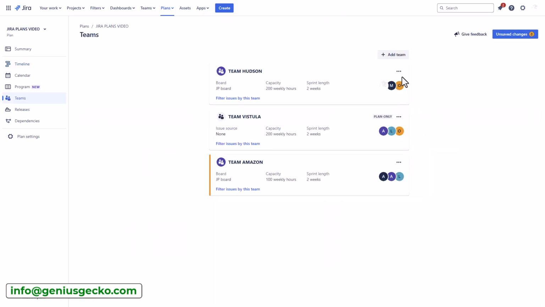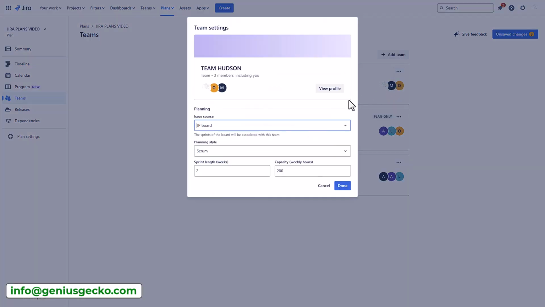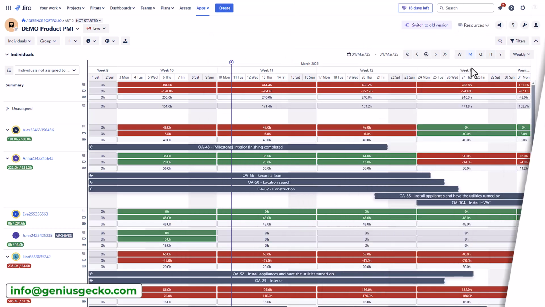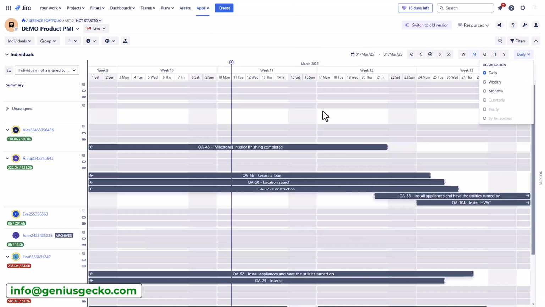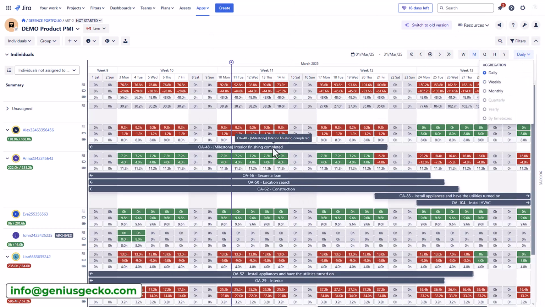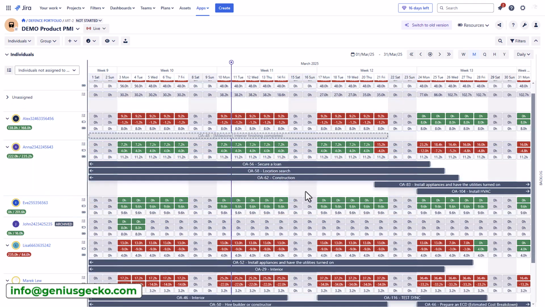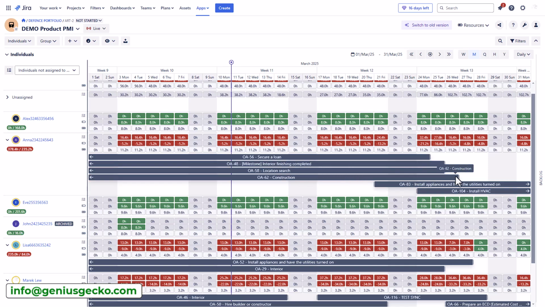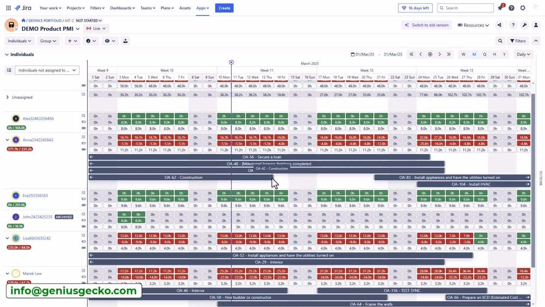By default, you'll be allocating resources at the team level rather than managing the intricacies of each individual's availability and capability. This is an area where advanced resource management tools like BigPicture can add significant value. BigPicture addresses the challenges of granular workload planning. Beyond team allocation, BigPicture enables precise assignment of tasks to individual team members, allowing for deeper understanding of individual capacity.